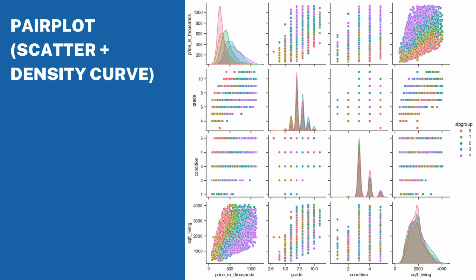Diagonally, we see the distribution of each feature with histograms and density curves. For example, this top left corner plot shows the distribution of price by zip group. The more interesting insights come from the scatter plots, where we can see the features related to each other. For example, you have a positive relationship that is nearly identical, indicated with grade and price, as well as grade and square foot living.